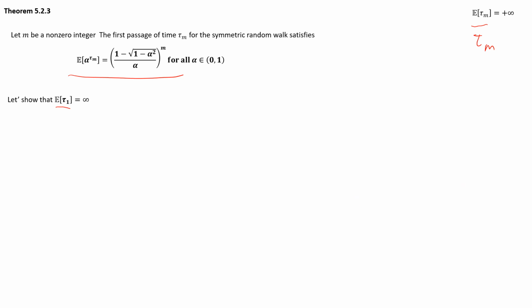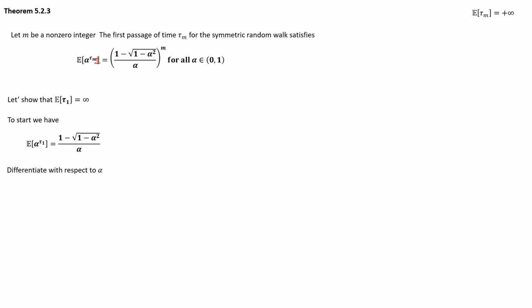So nothing too mysterious about what we're doing here. Let's show that the expected value, the expected time that it's going to hit level 1, is actually equal to plus infinity. Well, to start, we have this expression. And nothing mysterious, we're just taking everything, everywhere we see m, we replace by 1.